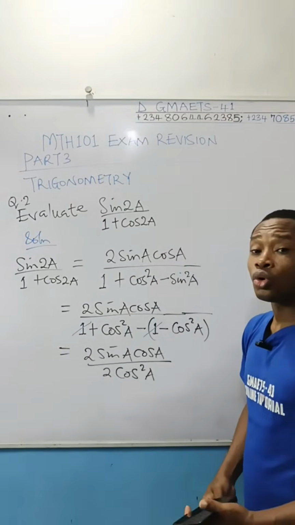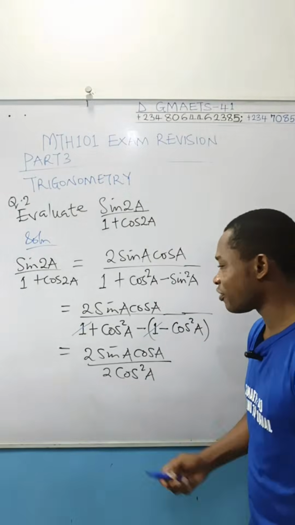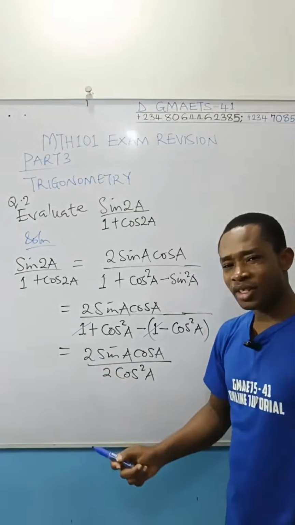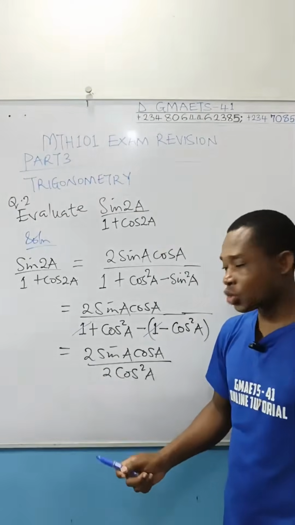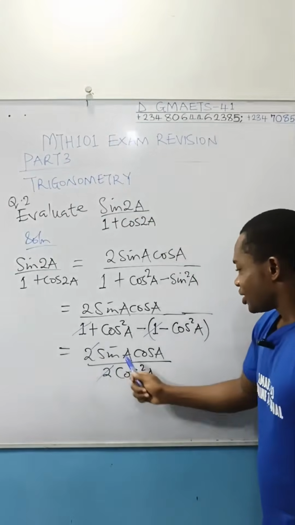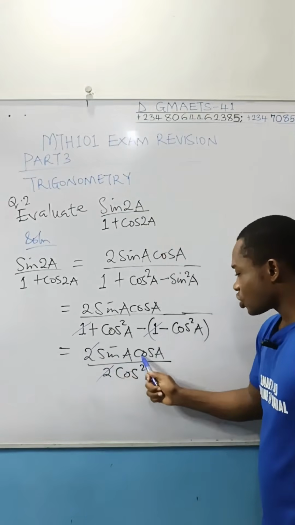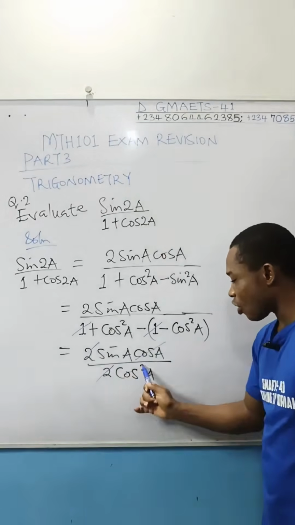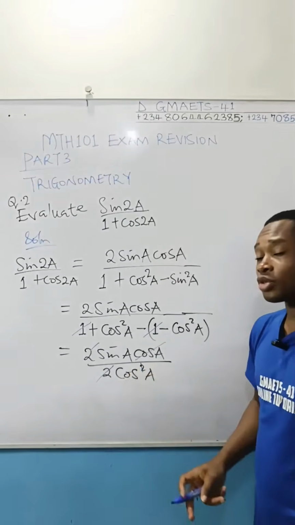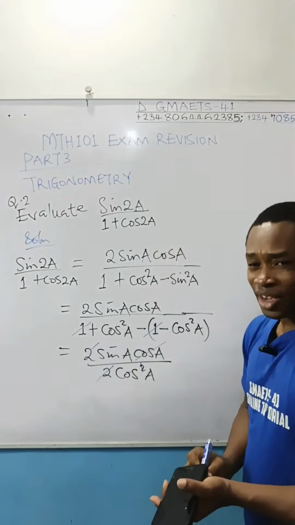Because you already know how to do your substitution based on the fact that you know your what? Identities. I've listed the key ones you have to know in your Math 101. These two we cancel. Sin A cos A. This cos A, we cancel one of the cos A in the denominator, because this cos²A means cos A times cos A. Are you following, right?